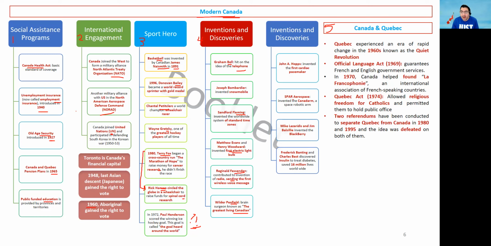But the next one we are going to speak about is Spar Aerospace, and this is a Canadian company that invented something called Canadarm. It is called Canadarm. It is a space robotic arm used in space research, and that was invented by Spar Aerospace, a Canadian company, or Canadian Research Center.